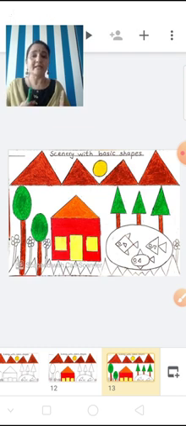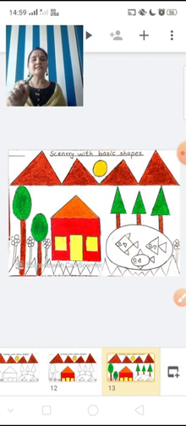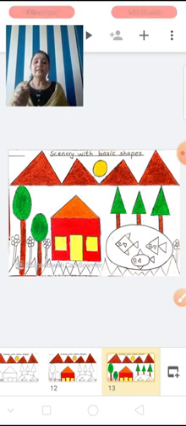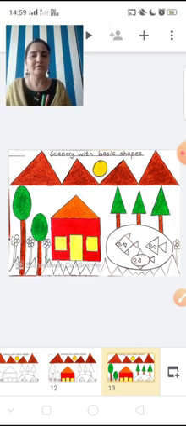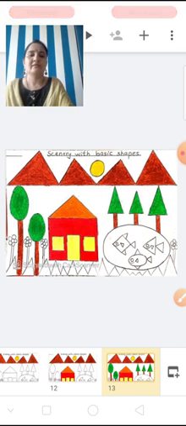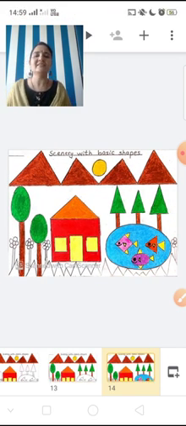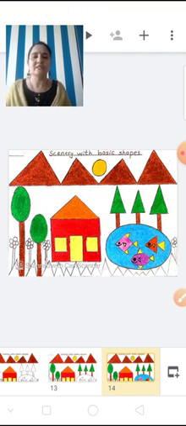Okay, let's give light green color to the grass. So color the trees with dark green color and stem with brown color. Okay, now after coloring the trees, color the pond and fishes.